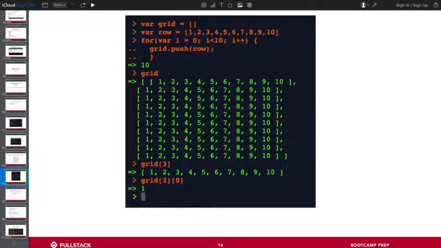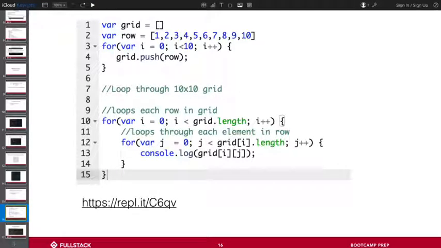Okay. So the first one says, okay, for every item in your list, right? And we're doing grid, right? So all of this is grid. So this first list, that is the first item in grid. This array here is the second array in grid. This is the third array in grid, etc., right? So for this first loop, what we're basically going to be saying is, okay, for this grid of I, right?